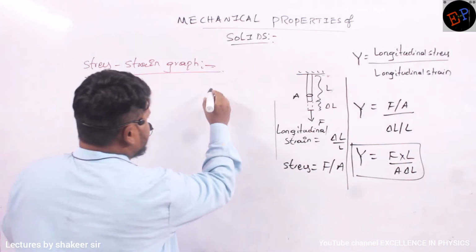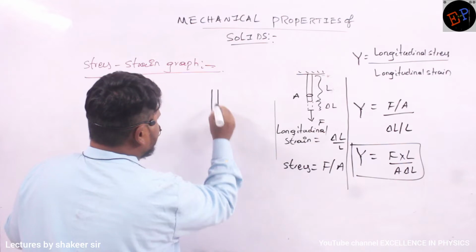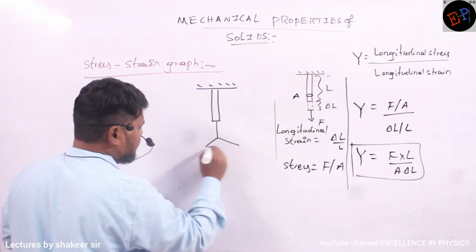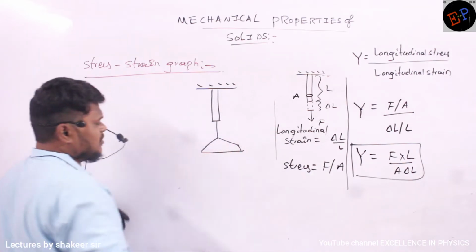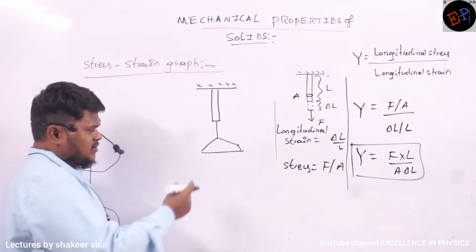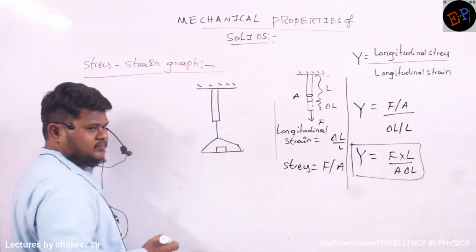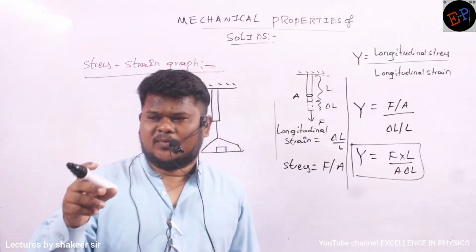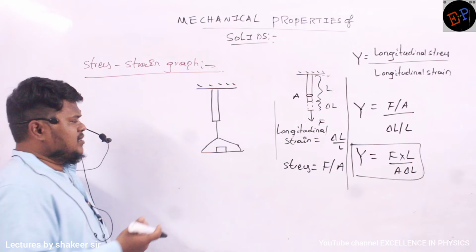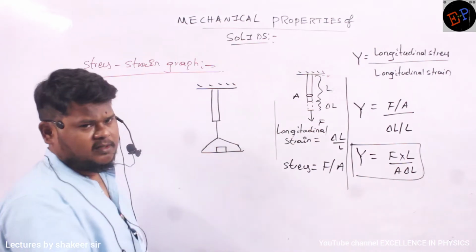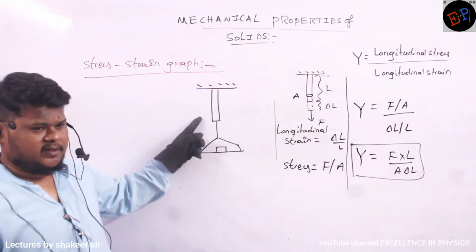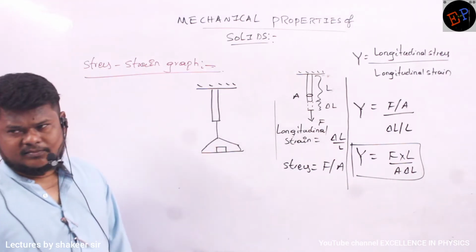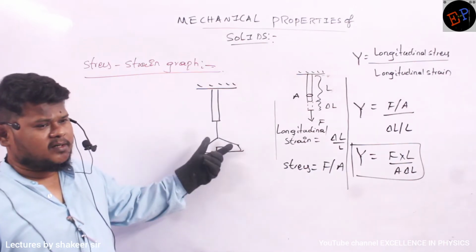First of all, I will take a rod, and on this rod, I will attach a pan on which I can place some masses. First I will place a 1 kg mass. Then this rod will elongate by some distance. If I place a small body, elongation will be smaller. If I get elongation, I can calculate strain also. Stress is nothing but force per unit area. Force is nothing but the weight of this body. Strain is nothing but elongation to original length.